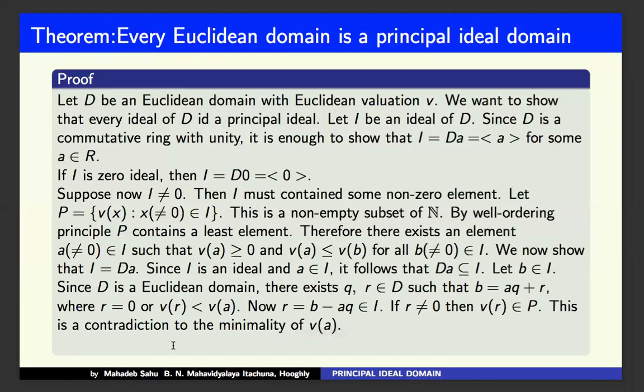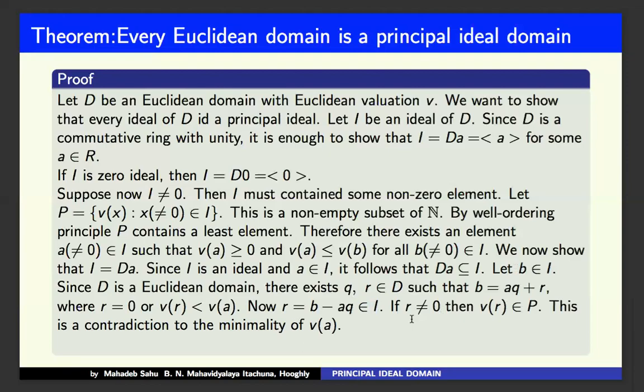So this implies B equals AQ plus R. That means R equals B minus AQ. As B belongs to I and A belongs to I, AQ belongs to I because Q belongs to D. Therefore B minus AQ must belong to I, and that means R belongs to I.